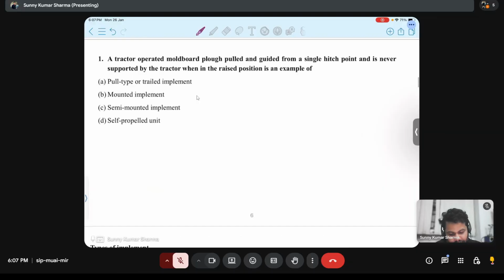So what is the question here? A tractor operated moldboard plow, pulled and guided from a single hitch point and is never supported by the tractor. Is an example of pull type or pull trailed type or trail implement? Yes, you have correct.